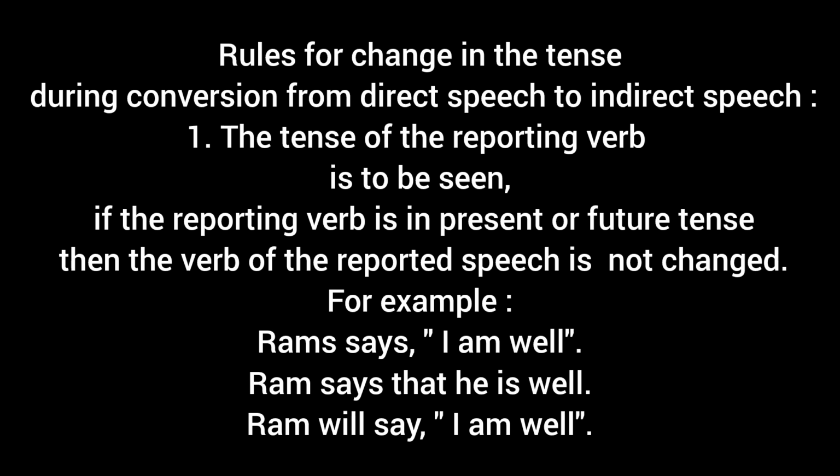It means there is no change in the tense of the verb. In the direct form it was in the simple present tense, or to put it more simply, the present tense, and in the indirect form also we retain the present form. Okay, now we quote another condition.